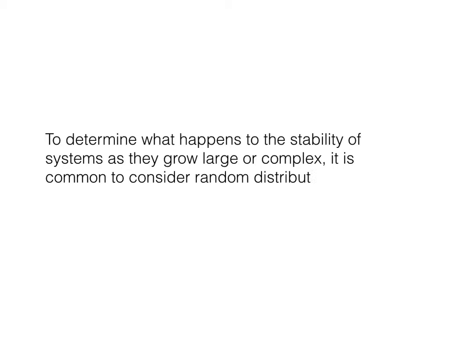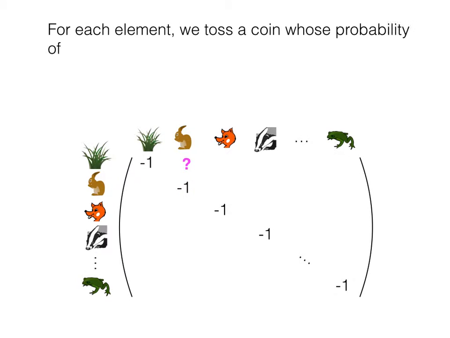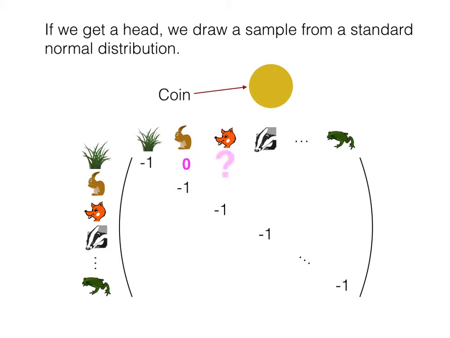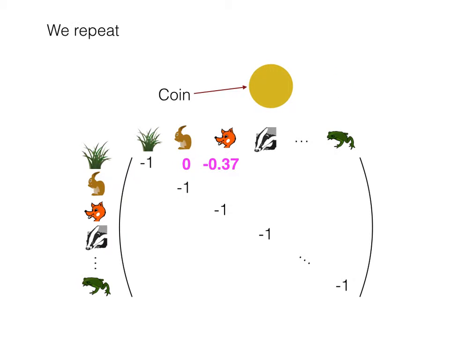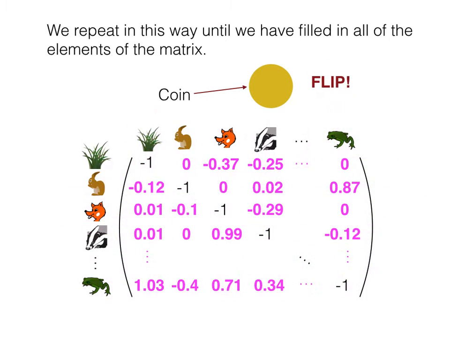To determine what happens to the stability of systems as they grow large or complex, it is common to consider random distributions of Jacobian matrices. For each element, we toss a coin whose probability of a head is C. If we get a tail, we fill in the entry with a 0. If we get a head, we draw a sample from a standard normal distribution. We repeat in this way until we have filled in all of the elements of the matrix.